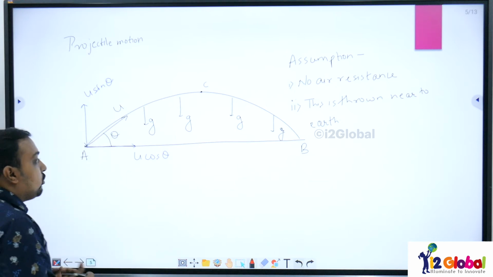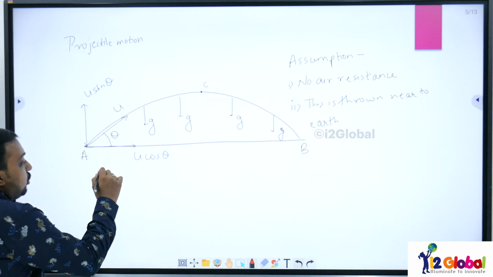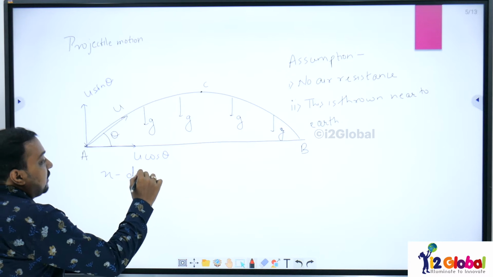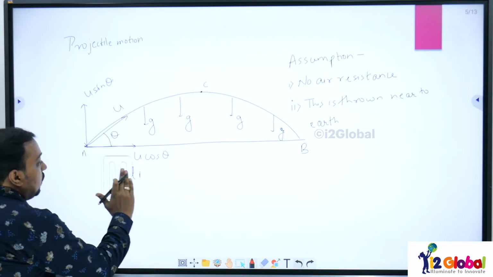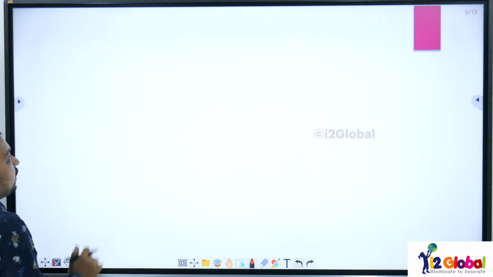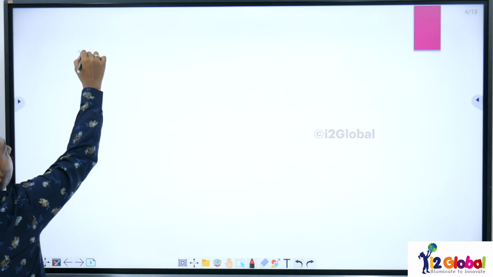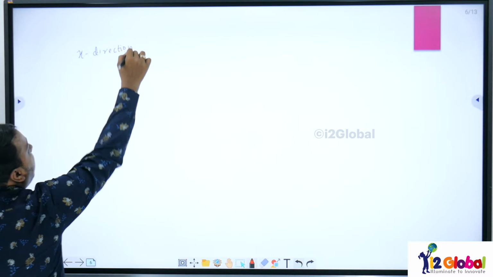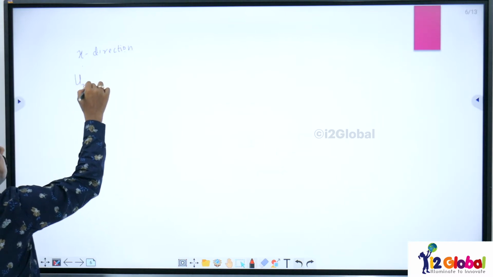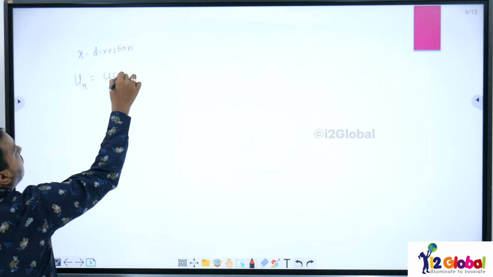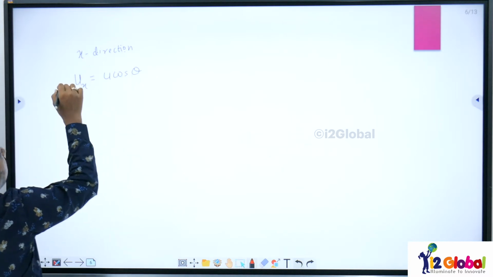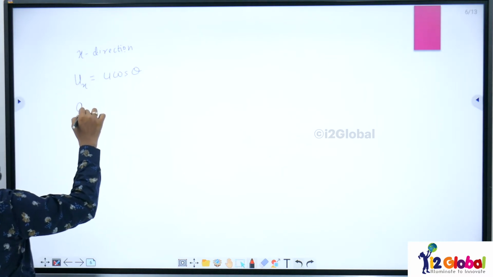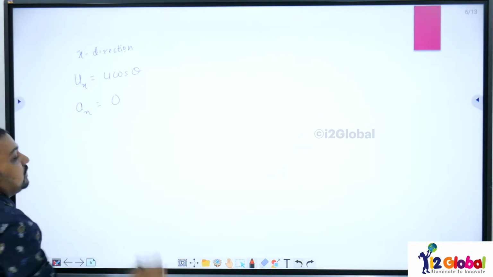So let us write down the terminologies along the x direction and y direction. If I just write down along the x direction, what all things do I have? Along the x direction, initial velocity is u cos theta, and acceleration in the x direction is 0.